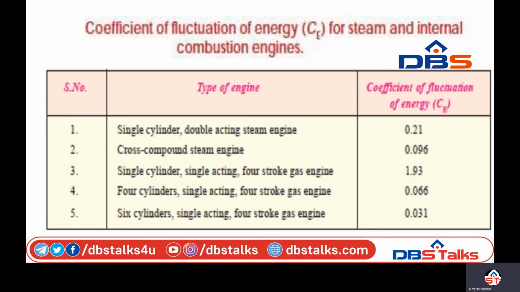These are the values for various engines: a single cylinder double acting steam engine, 0.01; a single cylinder single acting 4 stroke gas engine, 1.92; a 4 cylinder single acting 4 stroke gas engine, 0.066; a 6 cylinder single acting 4 stroke gas engine, 0.01031; and a crossed compound steam engine, 0.096.